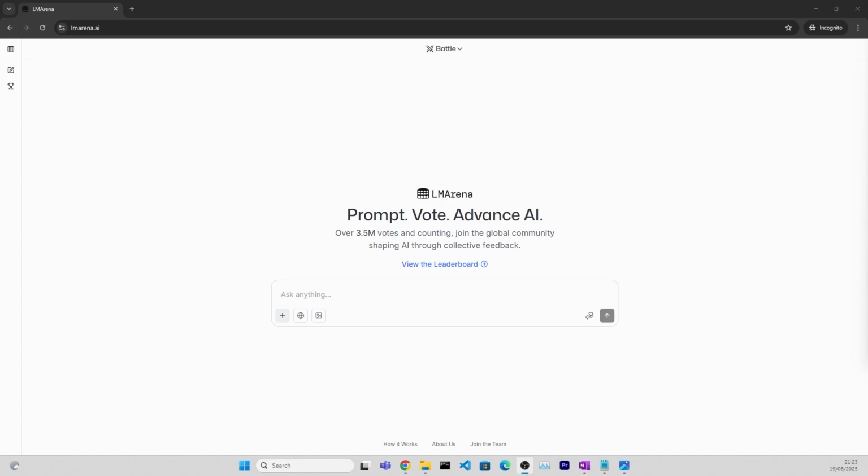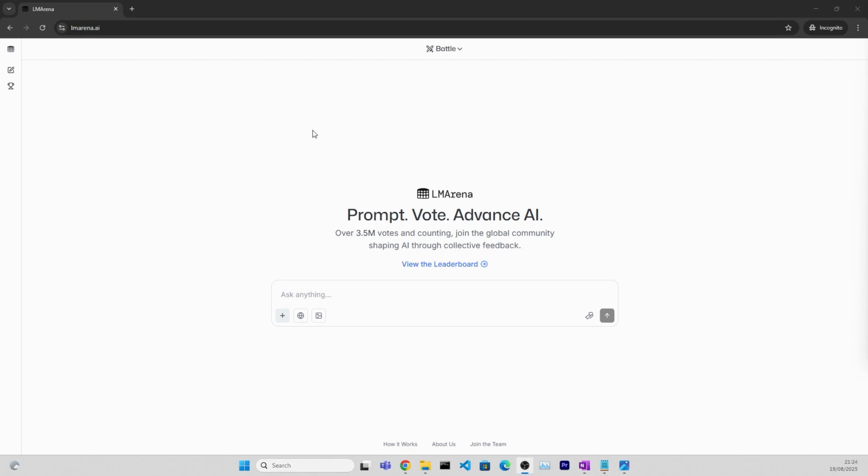Hey everyone, today I would like to show you a tool where you can use the newest AI models completely for free. And this includes also ChatGPT-5. Let's get started. So the tool is called LM Arena and you can access it by going to lmarena.ai. It's completely free. You don't even have to create any accounts here.